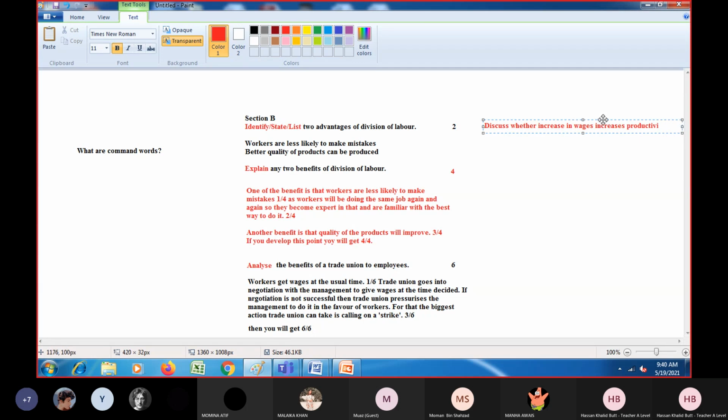Let me just drag it somewhere else, because here maybe the length is okay. All right, here. Discuss whether increase in wages increases the productivity of workers. Now, this is a question, right?